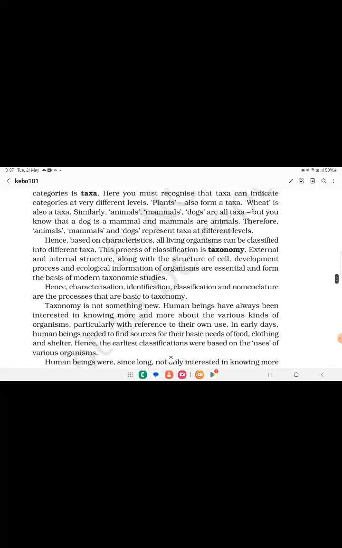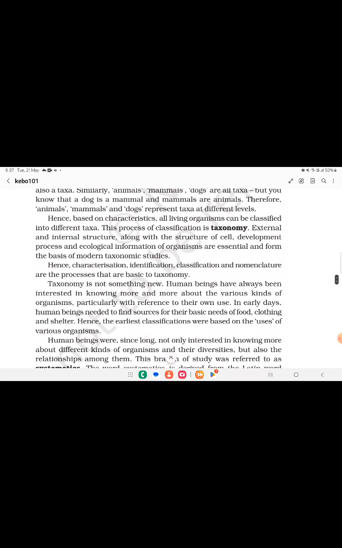External and internal structure, along with the structure of cells, developmental processes and ecological information of the organism, are essential for the basis of modern taxonomic study. Hence, characterization, identification, classification and nomenclature are the processes that are basic to taxonomy. Taxonomy is not something new. Human beings have always been interested in knowing more and more about the various kinds of organisms, particularly with reference to their own use.